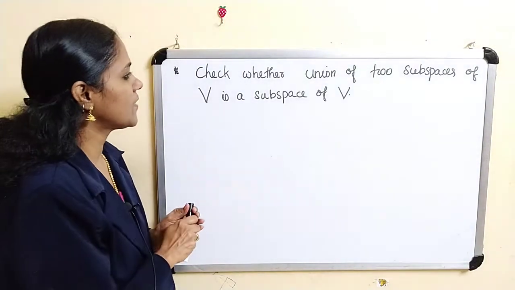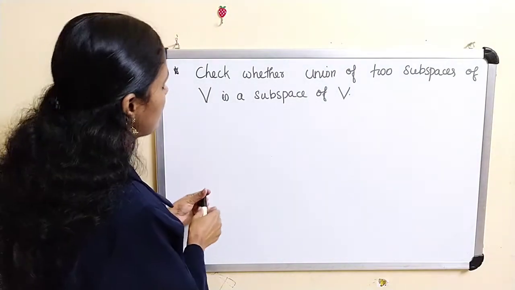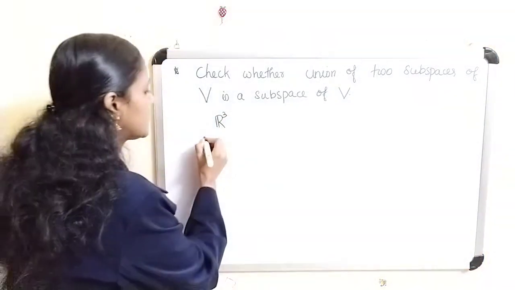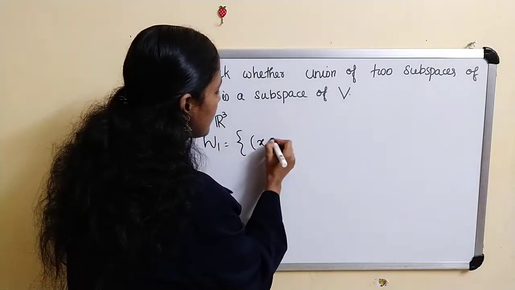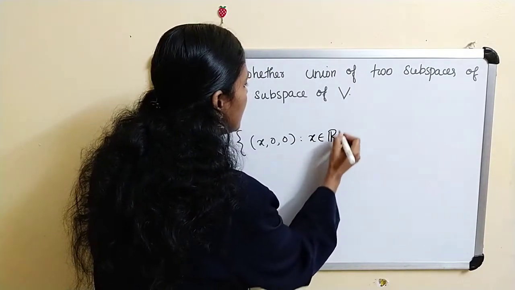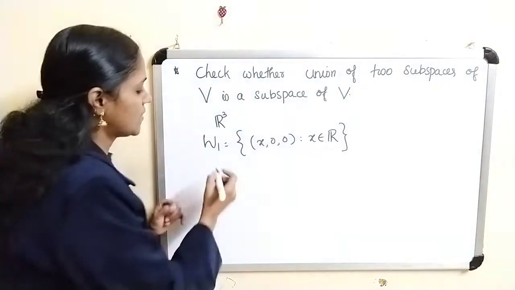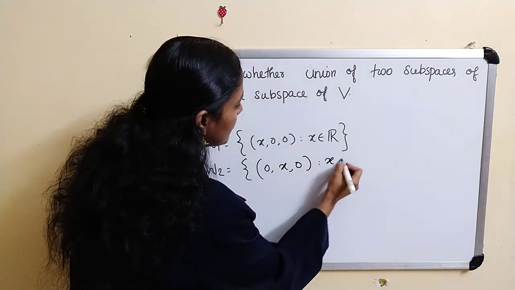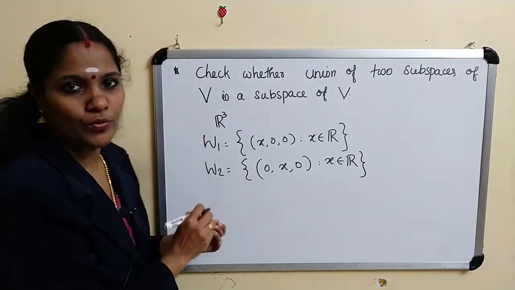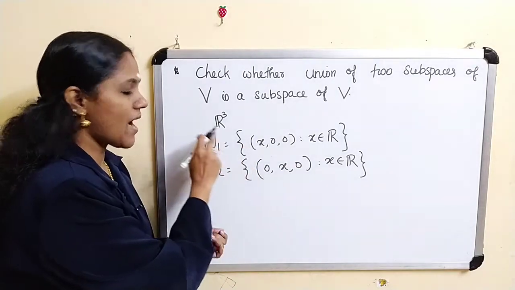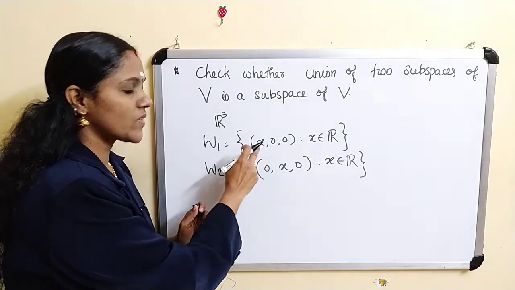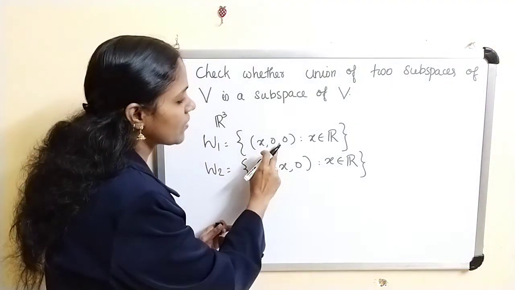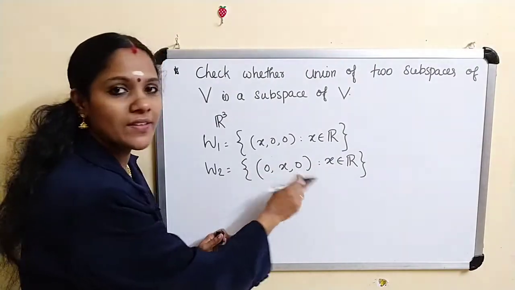So consider R3. If you consider W1 equal to the set of (x, 0, 0) such that x belongs to R, then clearly W1 is a subspace of V. Similarly, if you take W2 equal to the set of (0, x, 0) such that x belongs to R, then clearly this is also a subspace of V. Here R3 is the space. W1 is a straight line passing through the origin. W2 is also a straight line passing through the origin. In W1, the X coordinate varies and the Y and Z coordinates are 0.